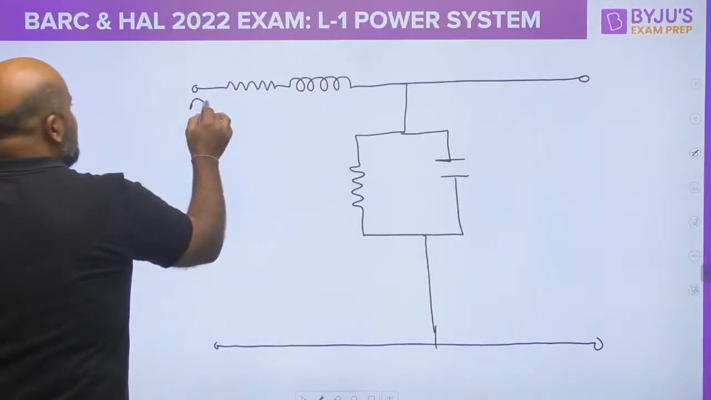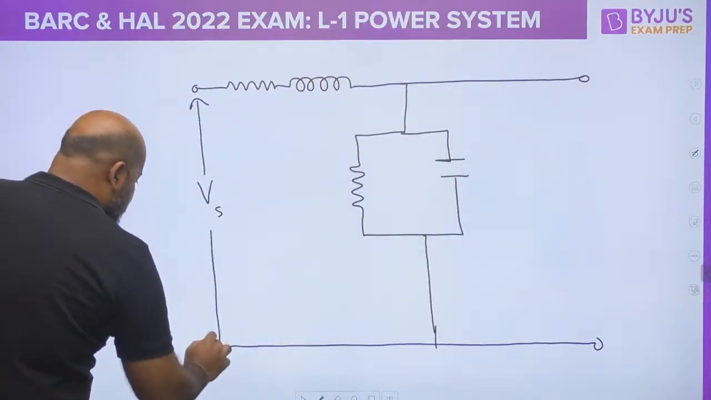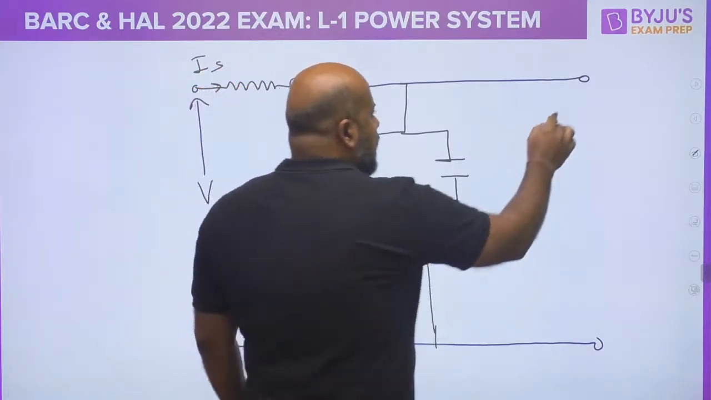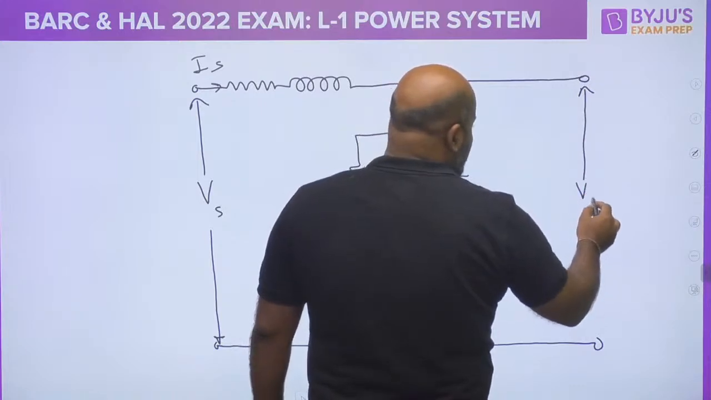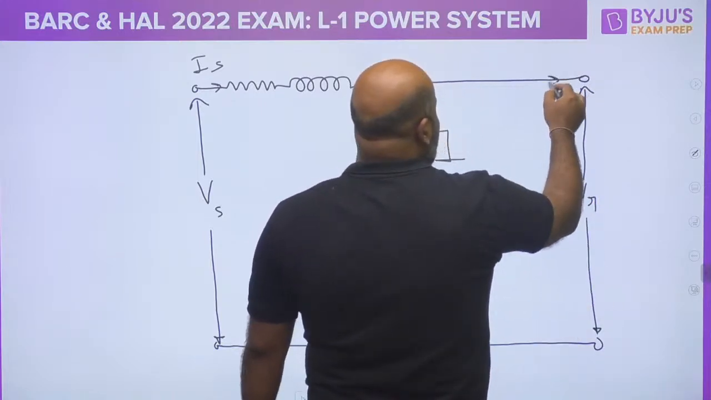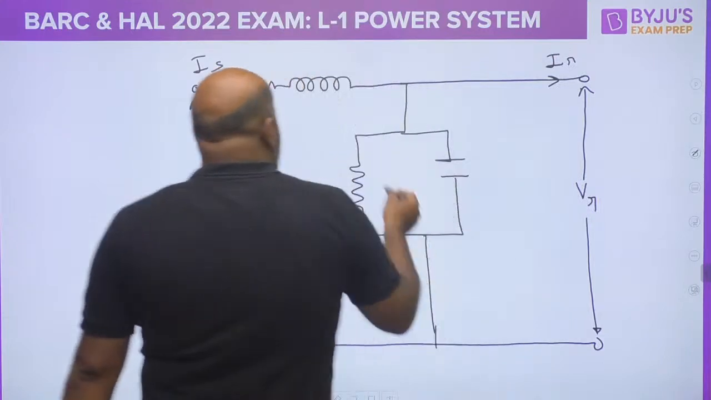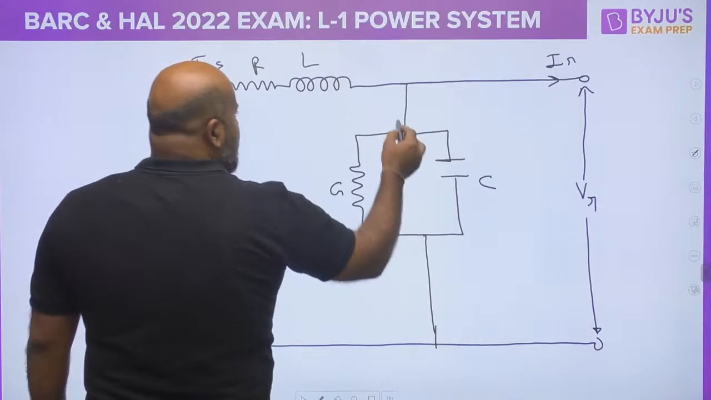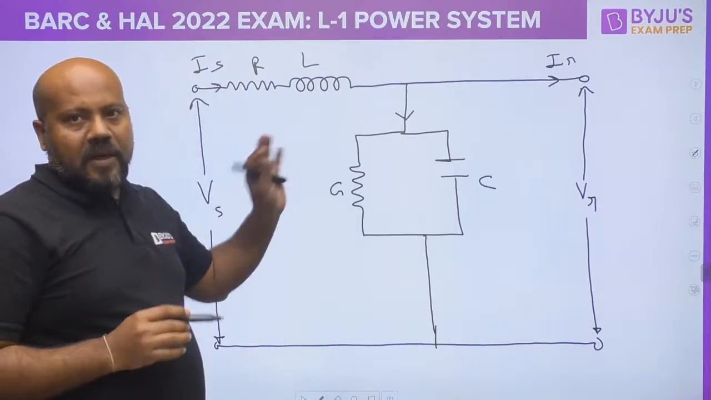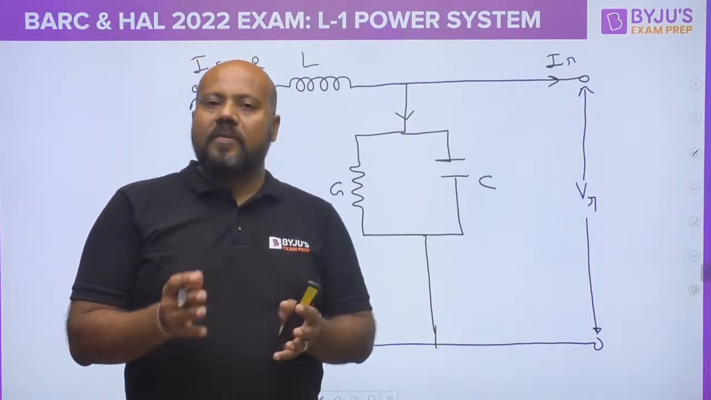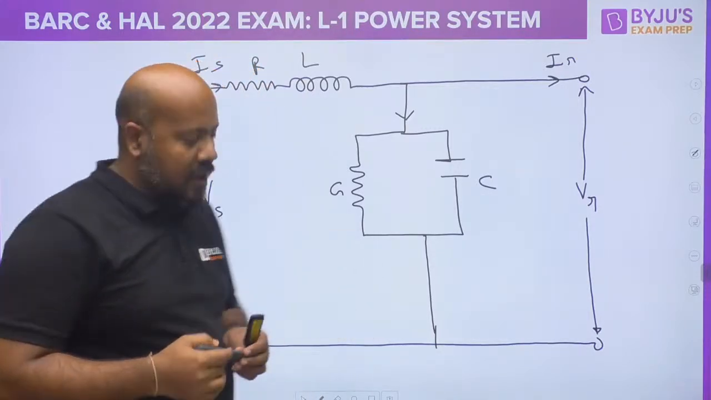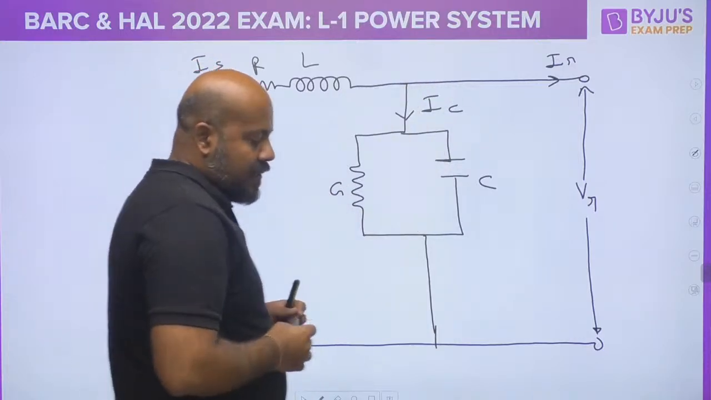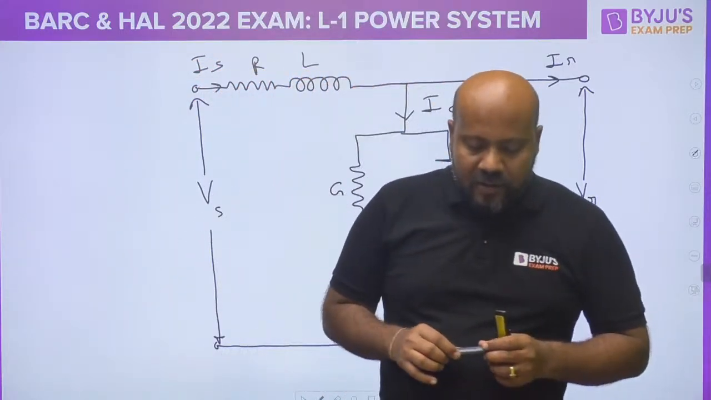Suppose this is the sending end voltage and current, and this is going to be the receiving end voltage and current. Now these are the transmission line parameters. Some current must be going through the shunt branch. The current going through the shunt branch, we call the charging current. So this current IC we are calling the charging current. Everybody just tell me in the comment section, are you clear with this?